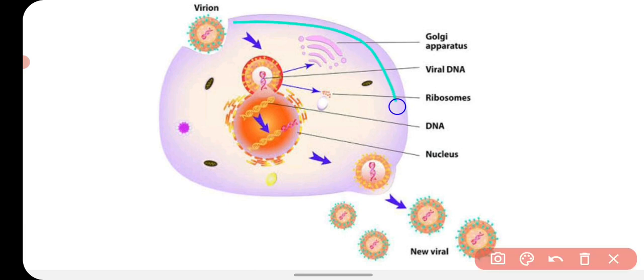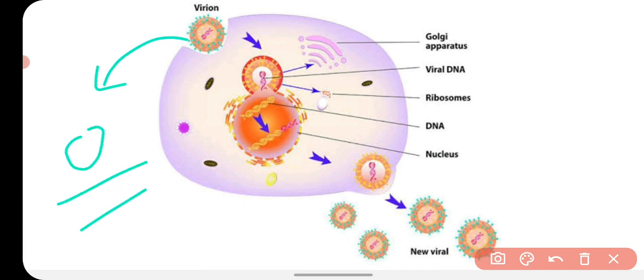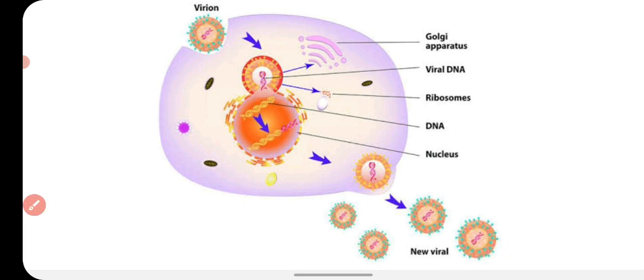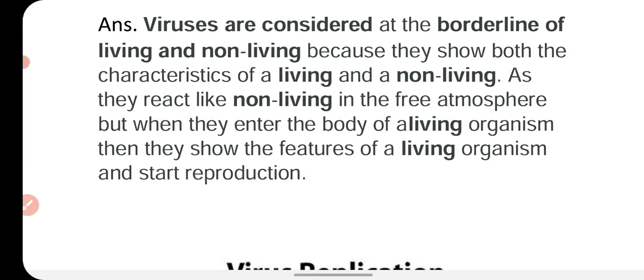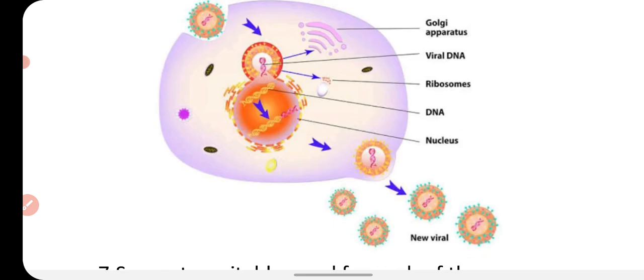When it was outside, it was just like a dust particle, a non-living particle. But once it gets into the cell, it starts to reproduce just like living organisms. So that's why it is called the borderline of living and non-living.